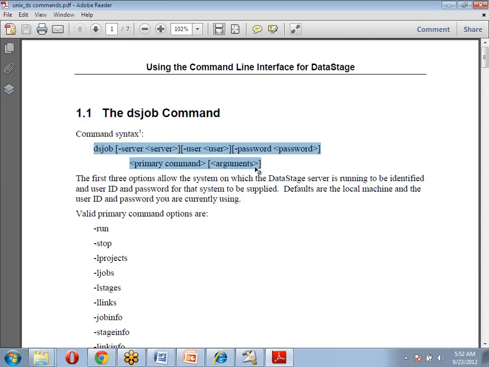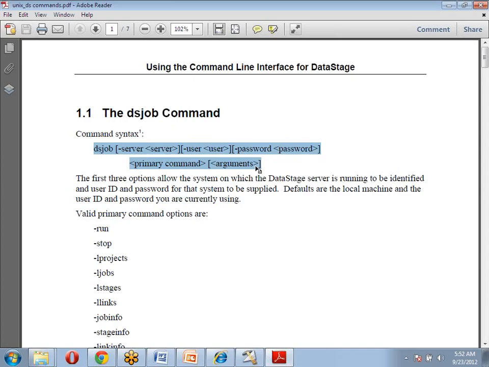These are not normal commands like cat or touch or grep, sed or awk. Those are the basic Unix commands. But apart from that, there are some special commands used to link up with DataStage.